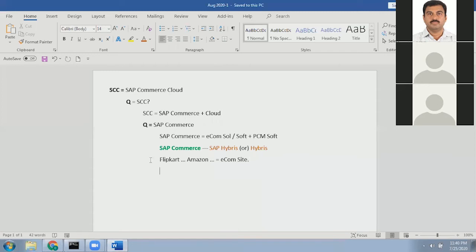Now, using SAP Commerce, we can develop something like Flipkart, or something like Amazon. That means using SAP Commerce, we can develop an e-commerce site.